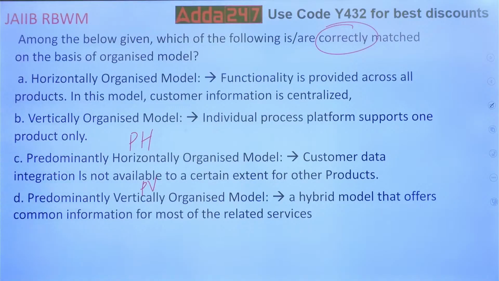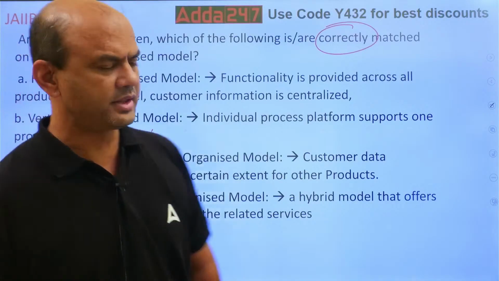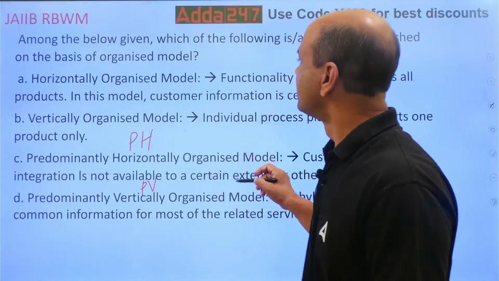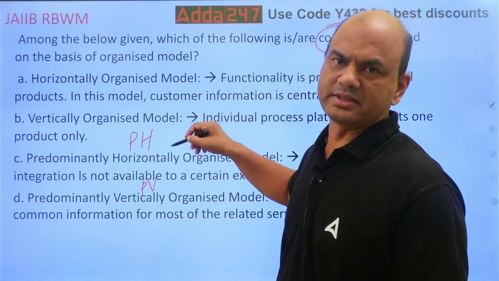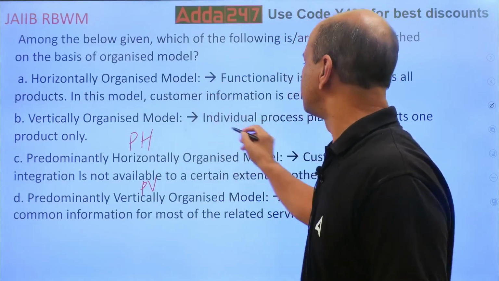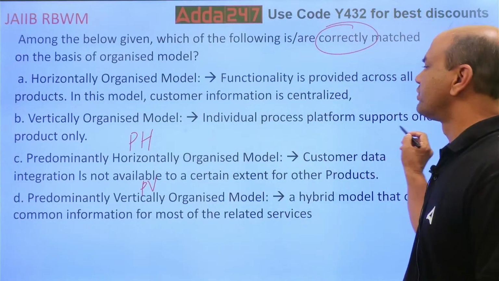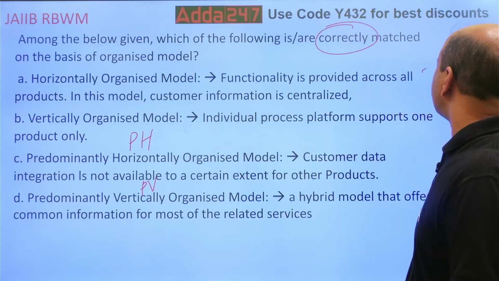Here you want correctly matched. So let's see. Say this first one. Chalo, let's see. These two are reversely matched. Means what? Horizontally organized, individual process platform supports one product only. So we'll mark this like this.